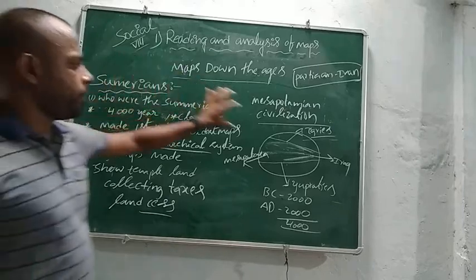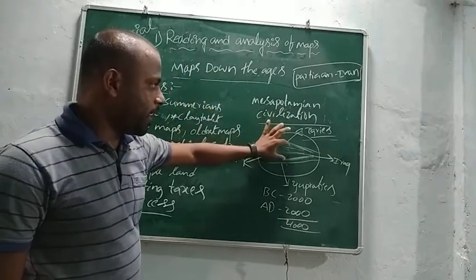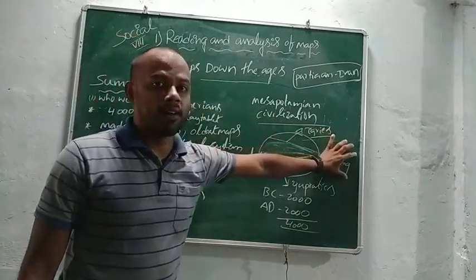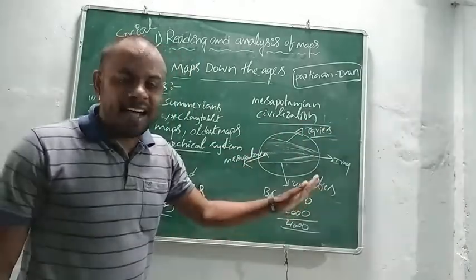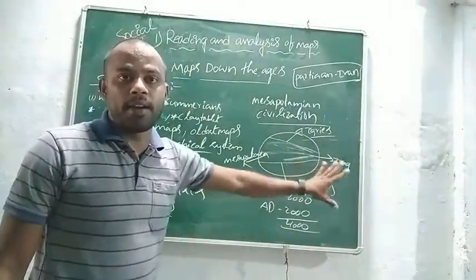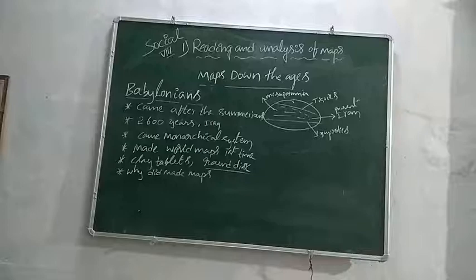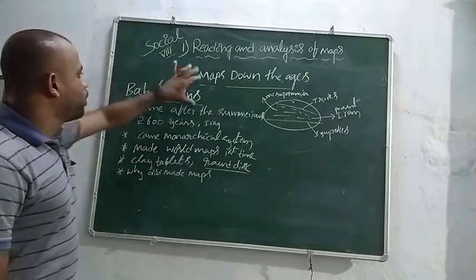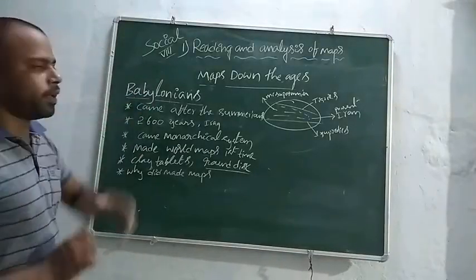The Sumerians came from Mesopotamia. Mesopotamia is presently known as Iraq. Iraq belongs to no Asian country or Arab country, mind it. Next, Babylonians. Who are the Babylonians?